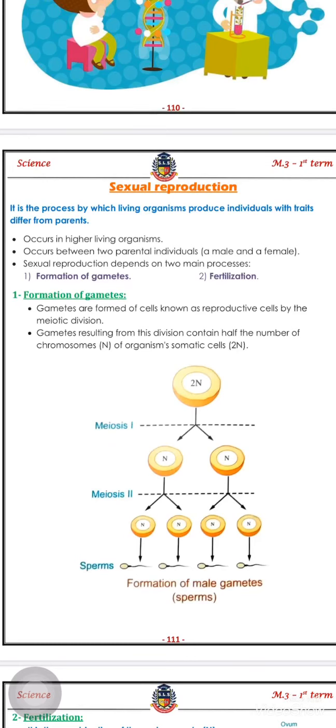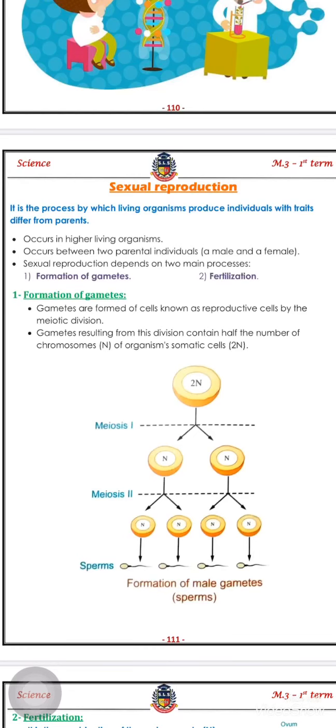Sexual reproduction depends on two main processes: formation of gametes and fertilization. The formation of gametes, we studied in lesson 1 in cell division. It's by meiosis. Gametes are formed from reproductive cells by meiotic division. Gametes resulting from this division contain half the number of chromosomes of the organism's somatic cell.